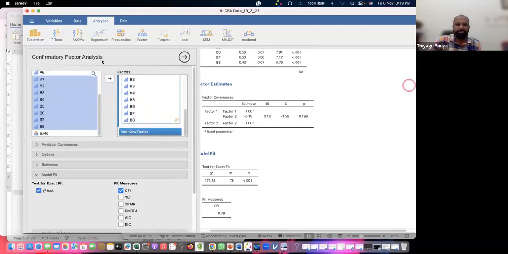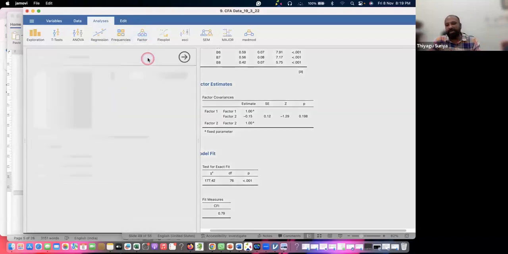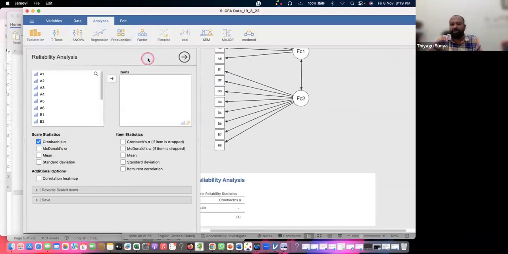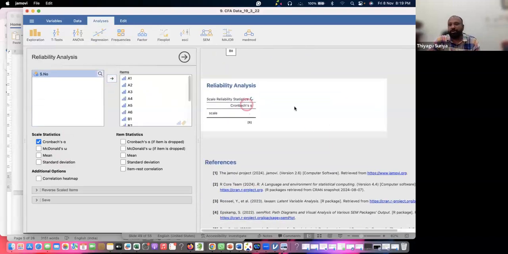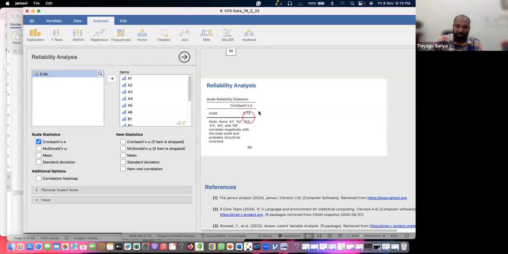Okay, so everything's fine. And one more thing I forgot, the last one, called reliability analysis. With the same data, I'll explain the reliability analysis. In reliability analysis, we are doing item analysis, and particularly we are checking the Cronbach alpha value, keeping all the 12 items, or all the items, here. So now we can see this. A Cronbach value of more than 0.7 is acceptable.